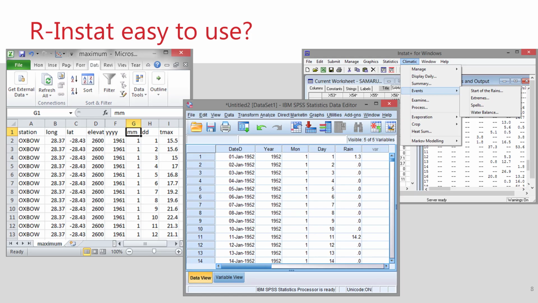The workshop does not have much dedicated time for learning R-Instat. However, the software has been specially designed to be easy to use and feel familiar to anyone who's previously used a statistics package, such as the original Instat or SPSS, as well as for those people who have experience analyzing data using a spreadsheet. Participants will therefore be able to move quickly into using the package for their data analysis.